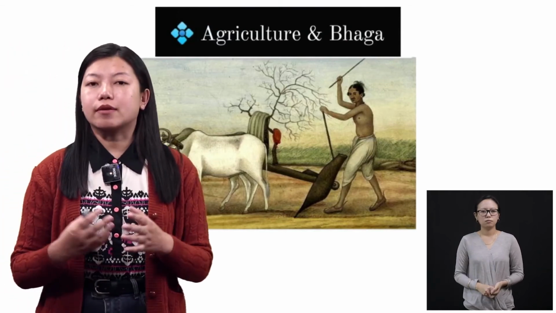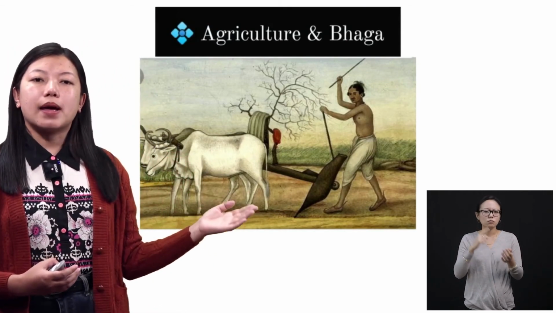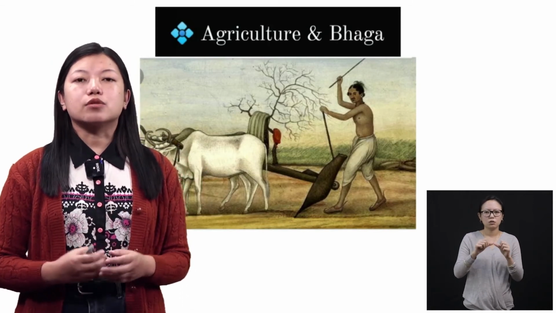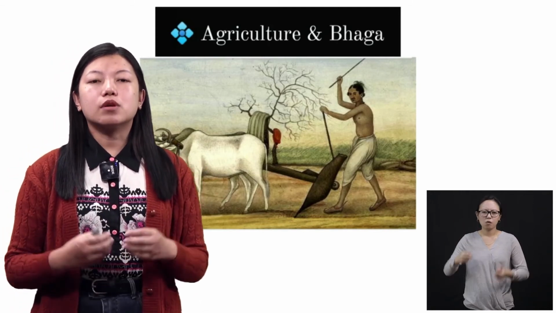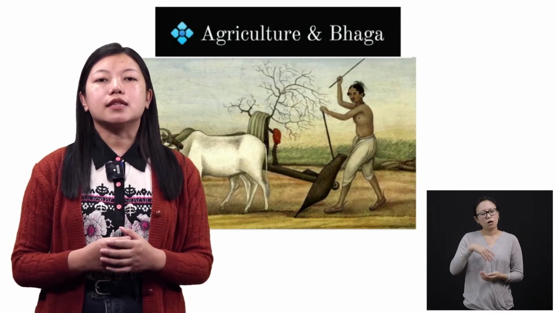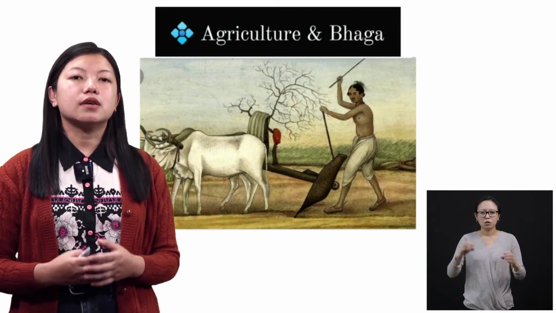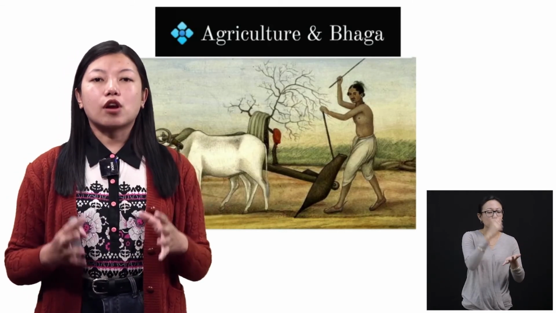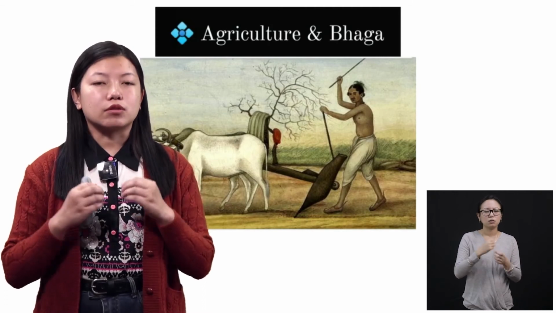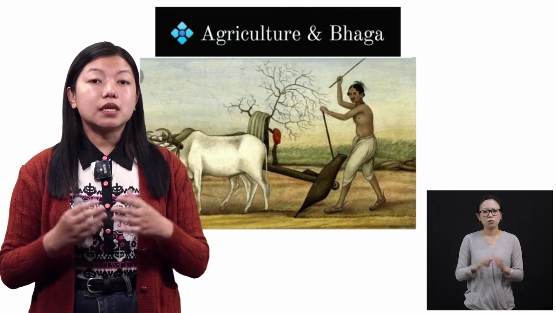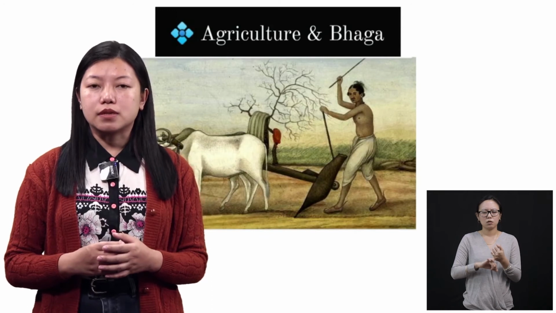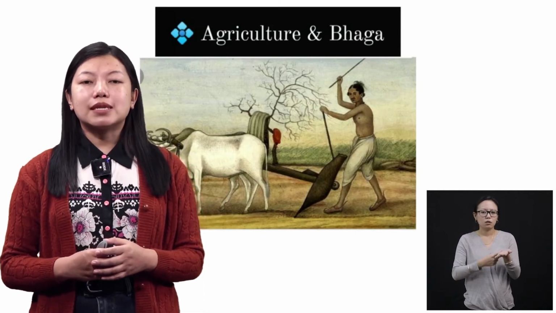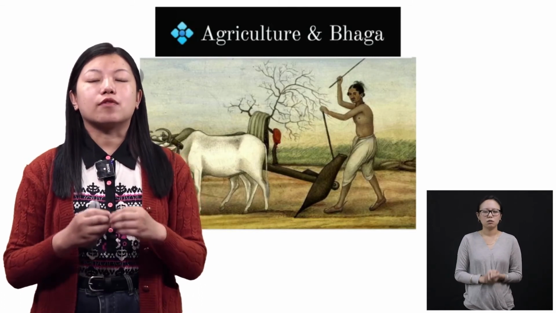Then talking about the agriculture and the bhaga, the men used to work really hard in the field, especially the farmers. Once the crops are harvested, they used to give some share to the king. All right. Now, the whole crops that they grow, that does not belong to them. Sometimes even the land does not belong to the farmers. They used to hire it from the king, okay? So this land, they use it for hiring.